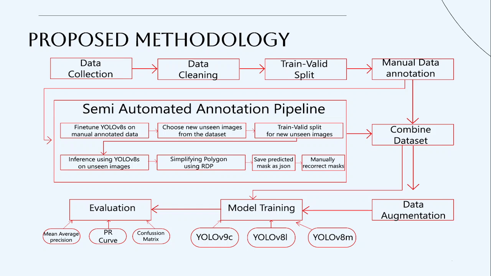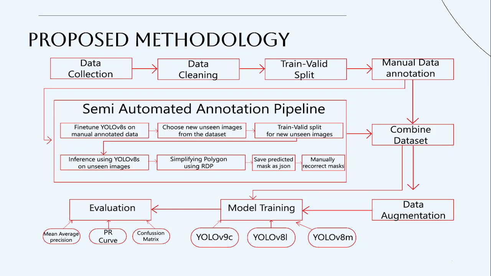After we get the two datasets, we do data augmentation, then we train three models: YOLO V9C, YOLO V8L, YOLO V8M. Right now, these three models are the latest models from the YOLO family. We train those models, but for different variants of the dataset.